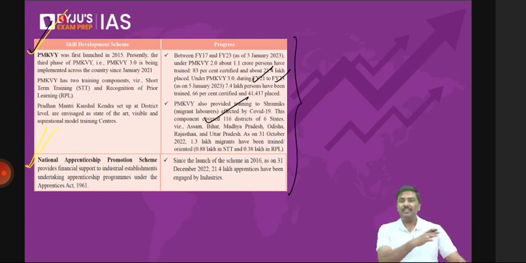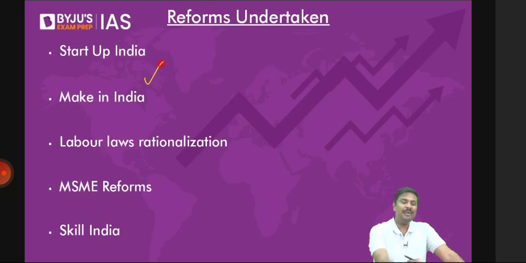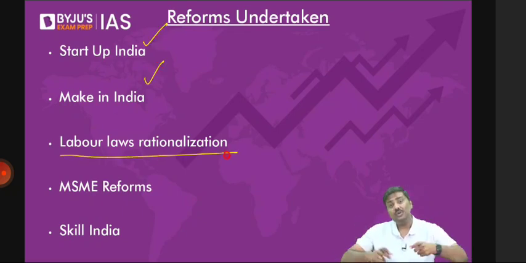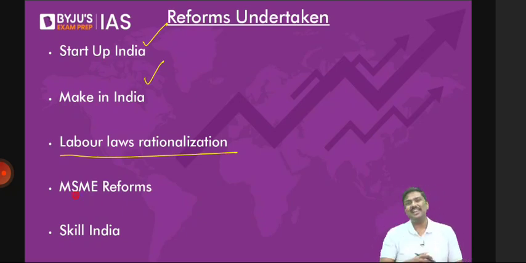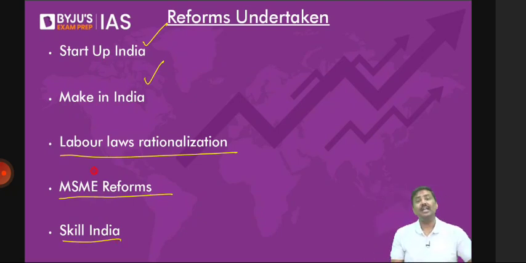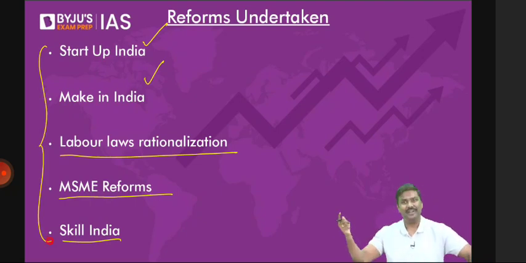Apart from this, already mentioned, Make in India, Startup India initiative, rationalization. Rationalization means what? The number of labor laws is very high in India. We want to restructure and reform these labor laws. MSME reforms. Why is MSME relevant here? Remember the data. More than 6 crore MSMEs are there, and more than 11 crore people are working in them. So obviously MSME sector stability is very much relevant. Skill India initiative. So these are some of the reforms undertaken by the government to promote growth in the employment market.